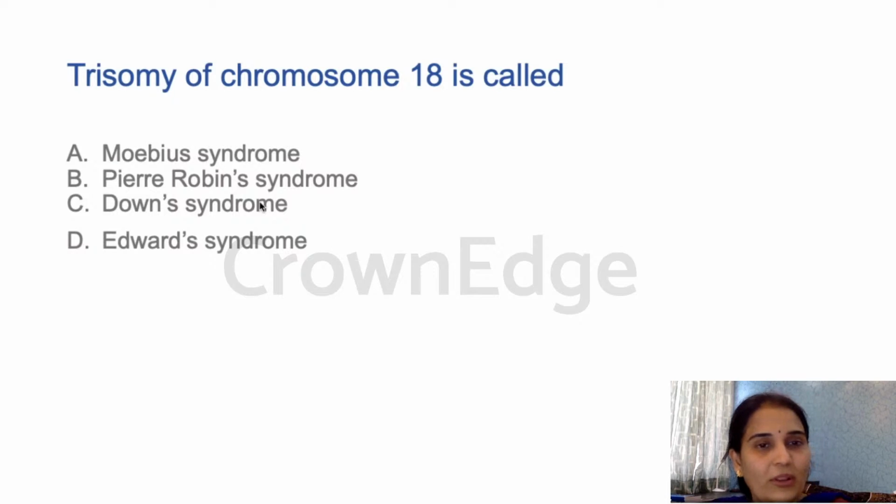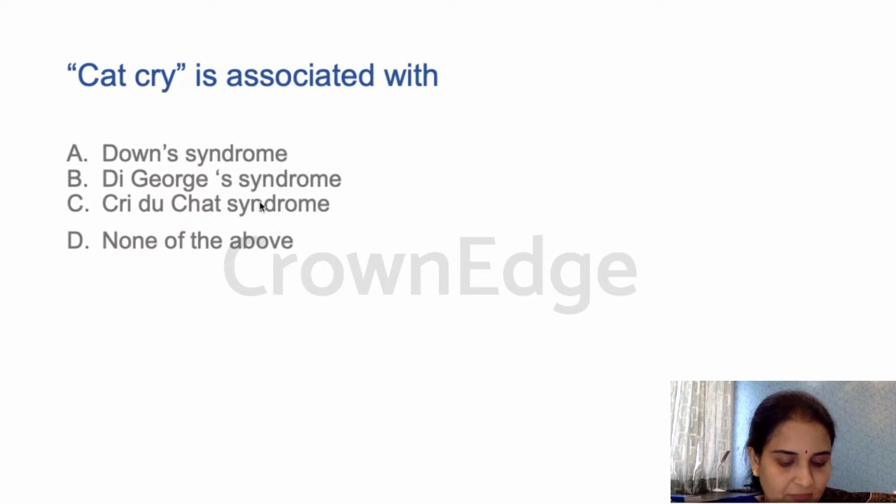So just remember all these syndromes, as that will help you answer a few more questions in case they are twisted and asked. So the answer for this question is D, Edwards syndrome. Okay, excellent. Okay, next is cat cry is associated with which syndrome?